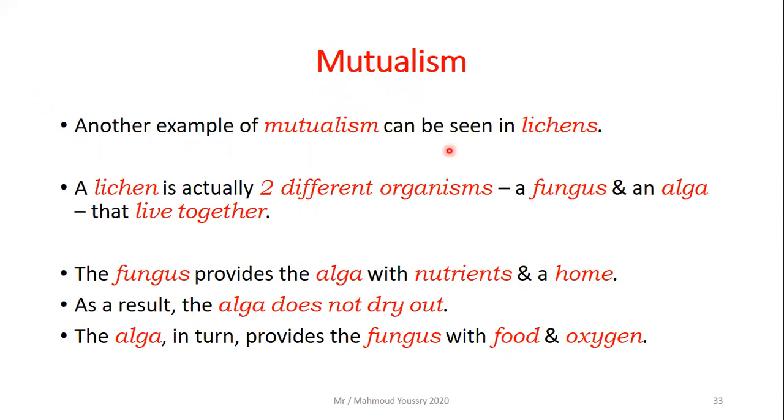Another example of mutualism can be seen in lichens. A lichen is actually two different organisms living together. These two organisms are a fungus and an alga. The fungus provides the alga with nutrients and home. As a result, the alga does not dry out, does not die. Then the alga in turn provides the fungus with food and oxygen.